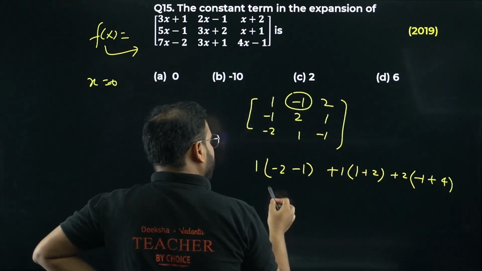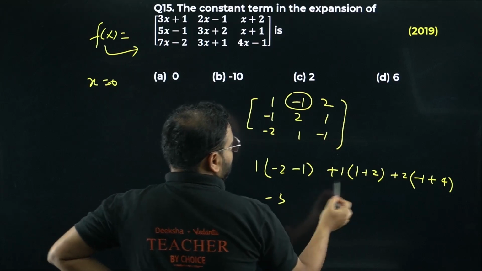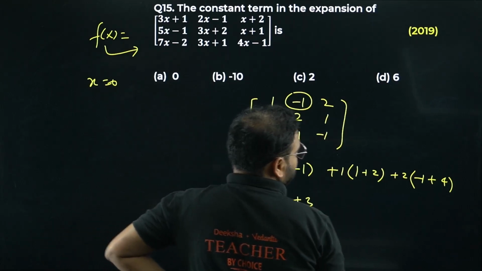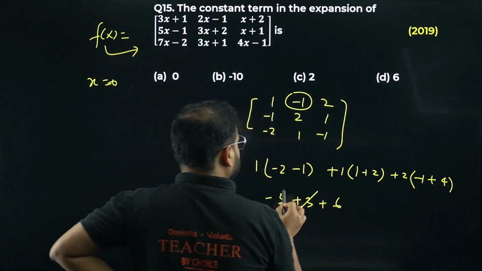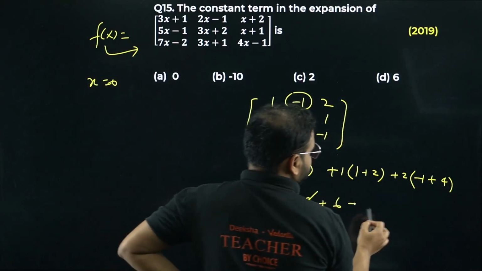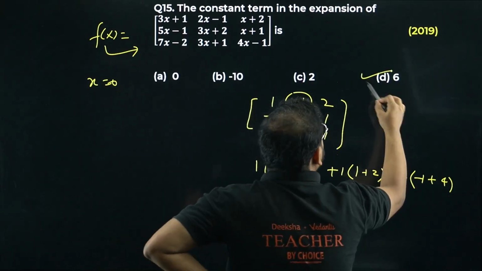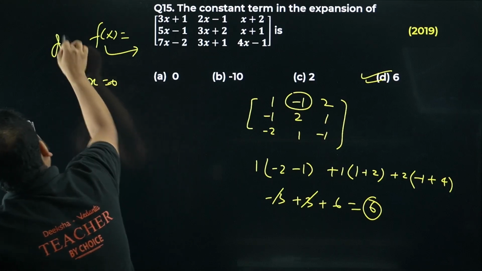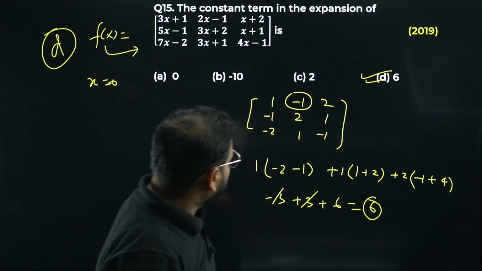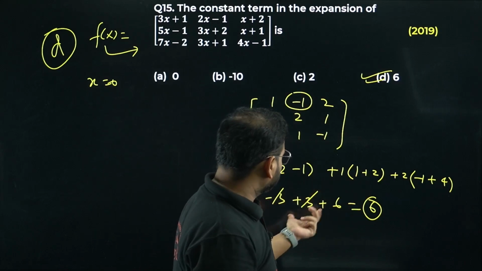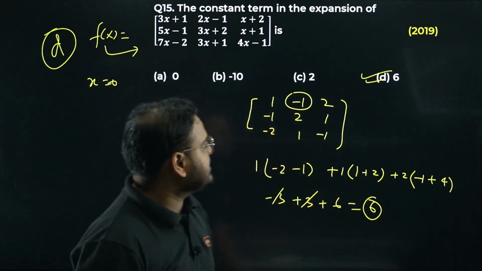Minus 2 minus 1 is going to be minus 3, right? I'll have here plus 3, and over here 2 into 3, so again 6. This is cancelled. I'll have the answer as simply 6. Option number D is correct. Please check. Option D is correct, no? Any mistake I've made in calculation? No. Looks right. So option is D, 6.